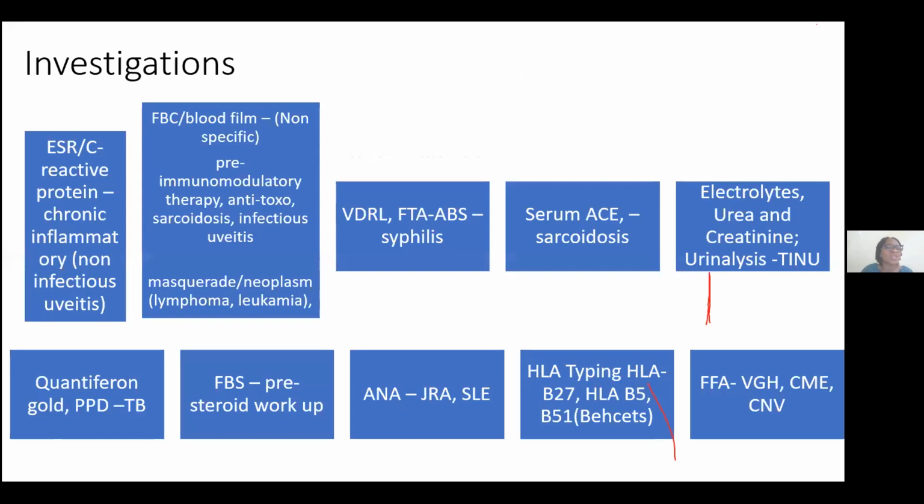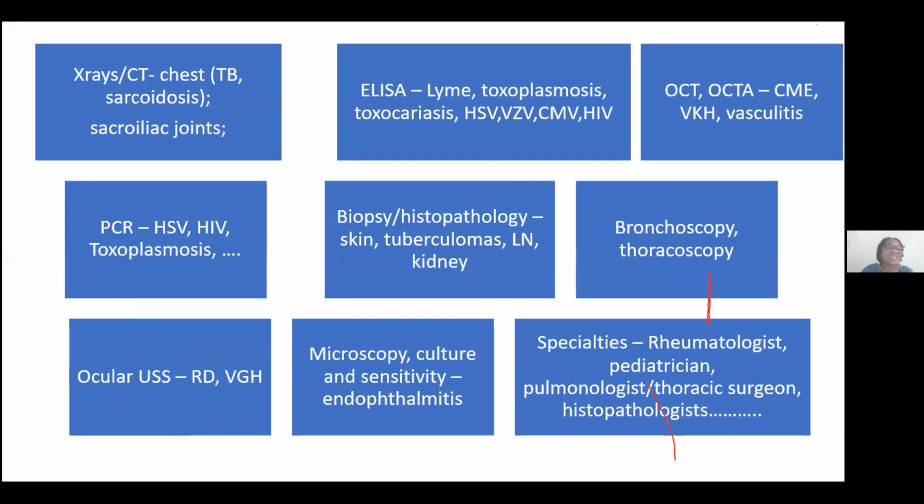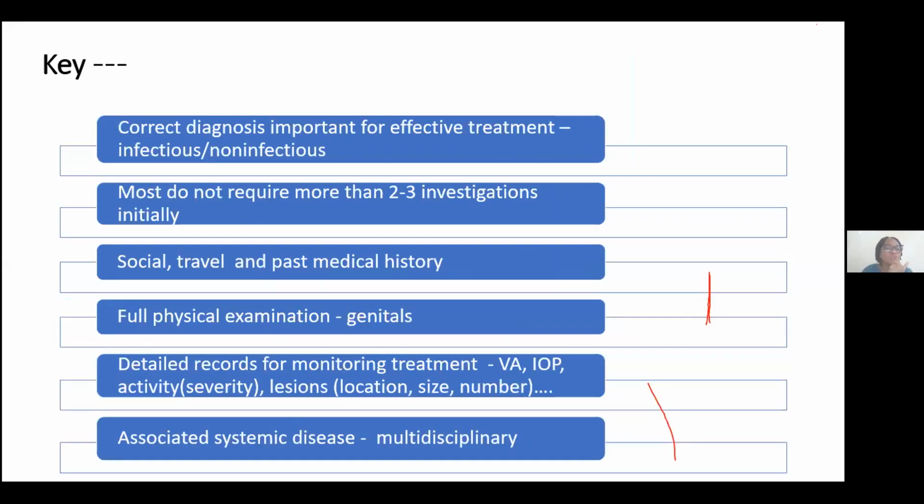ESR, mainly important for non-infectious uveitis. Full blood count can be non-specific, and then for specific cases like in lymphoma, QuantiFERON Gold for TB, chest x-rays, and CT to confirm sarcoidosis and TB, ELISA test, and of course, polymerase chain reaction. This is very important where it is available because you have to take samples, aqueous samples, very little samples that will be useful. So what are the key points to note in these diagnostic challenges?